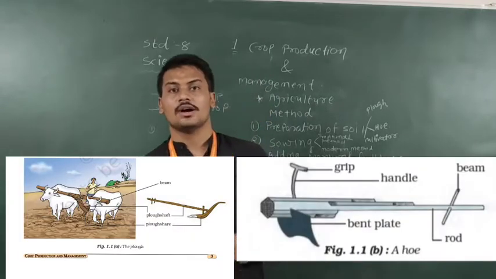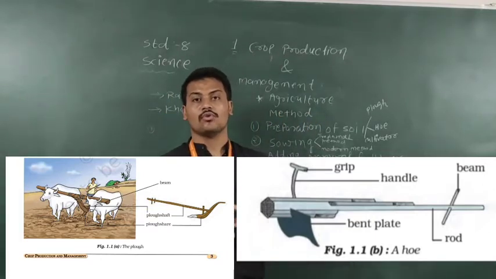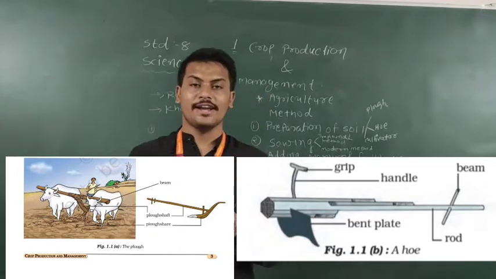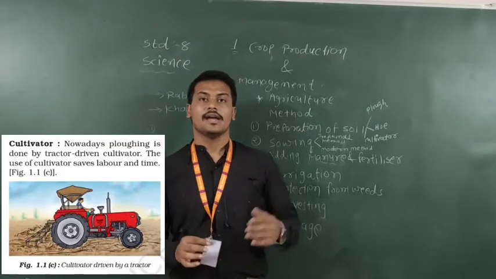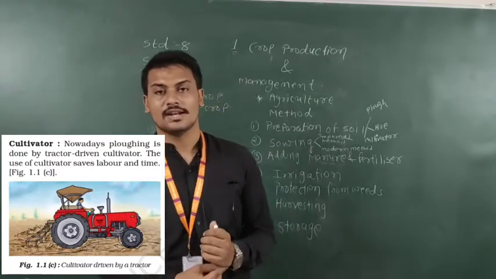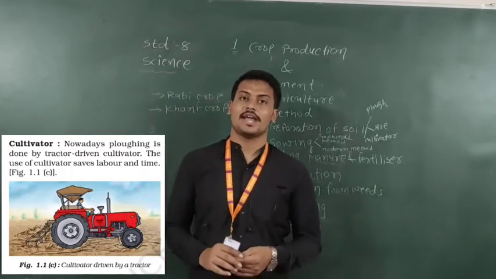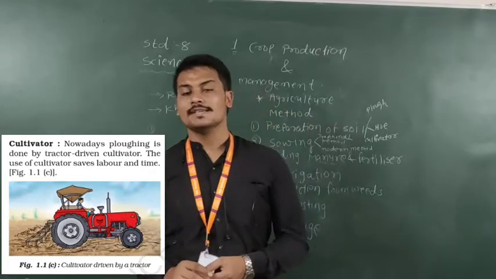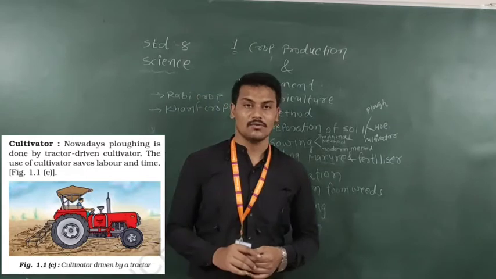The plough has a wooden handle, and the end part is made of iron. And this is a tractor, which helps to dig the soil very fast, and it saves labor as well as time. And the hoe is used for removing weeds.